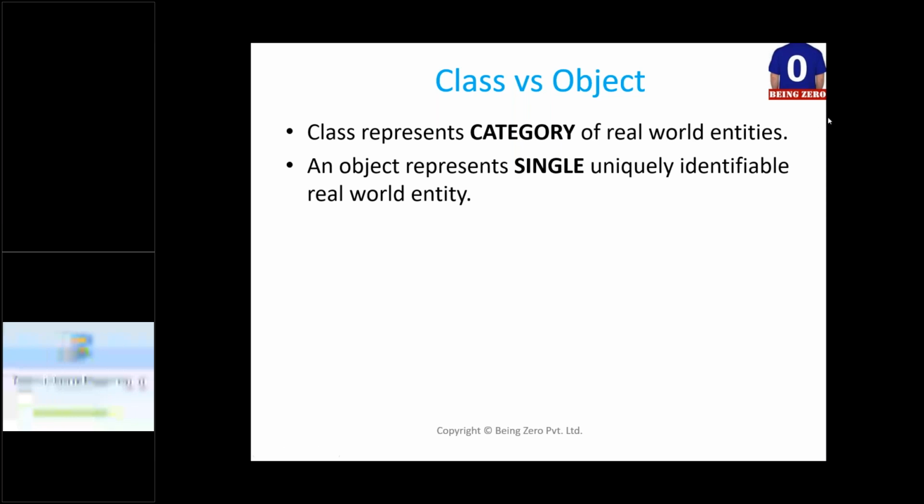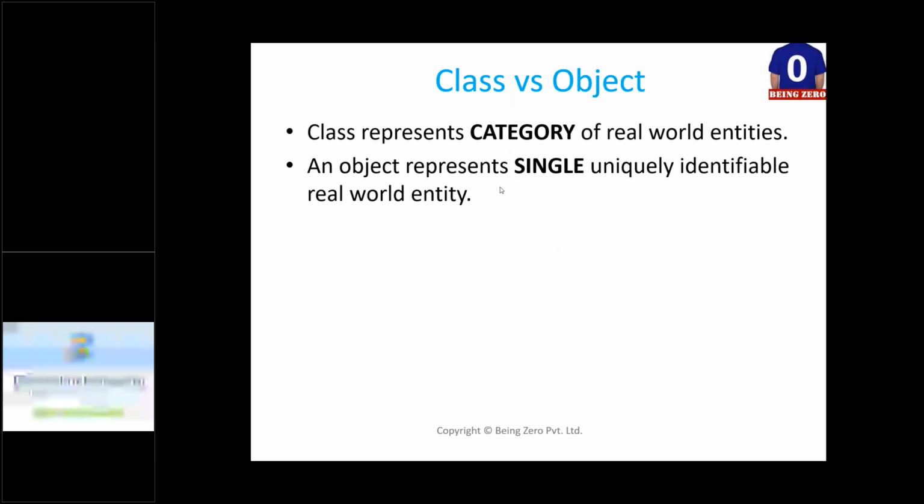Now, class versus object, we have already seen, but let's quickly go over it. A class represents a category of real world entity, and an object represents a single uniquely identified entity. Right? So this definition is clear to everyone. How we connected Amitabh Bachchan and Madhuri Dixit to class versus object.